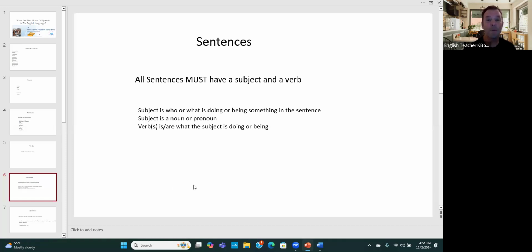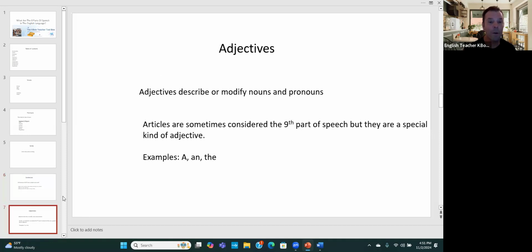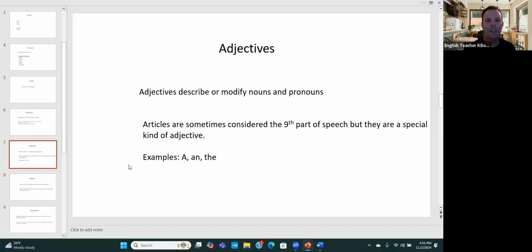So all sentences must have a subject and a verb, and subjects are nouns and pronouns, which we've already talked about. Then there are adjectives. Adjectives describe or modify nouns and pronouns.